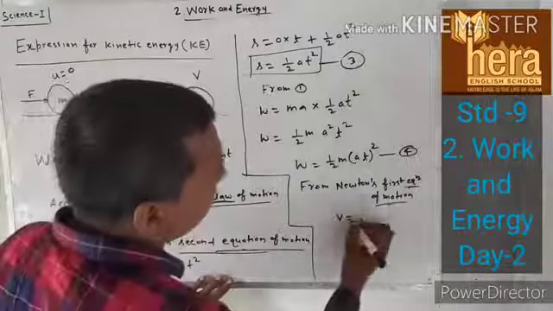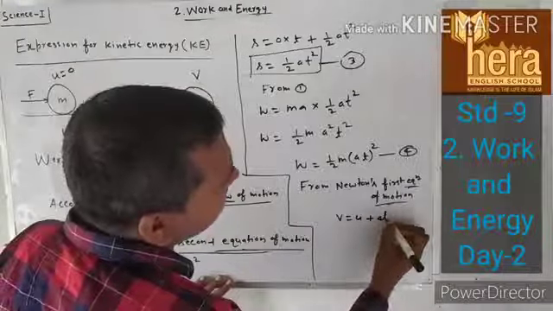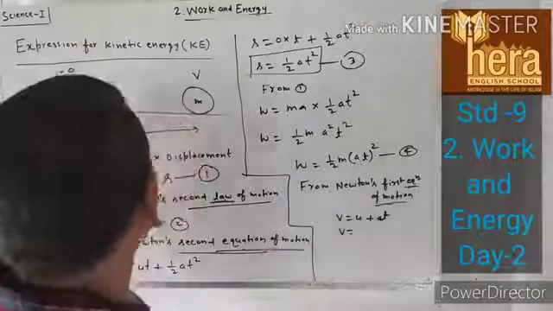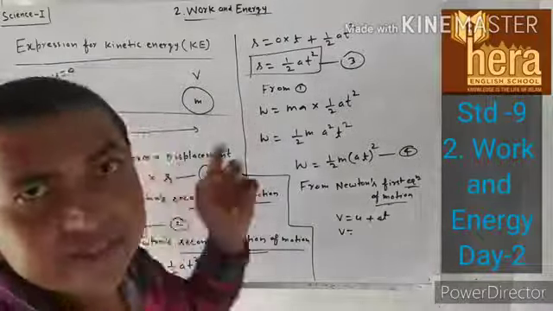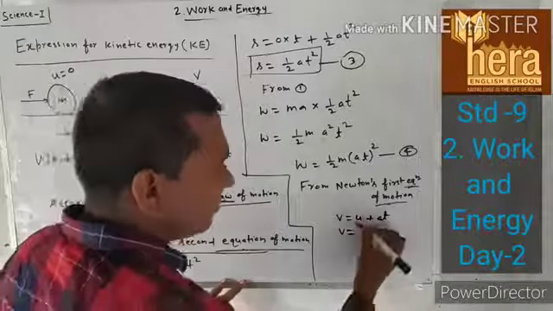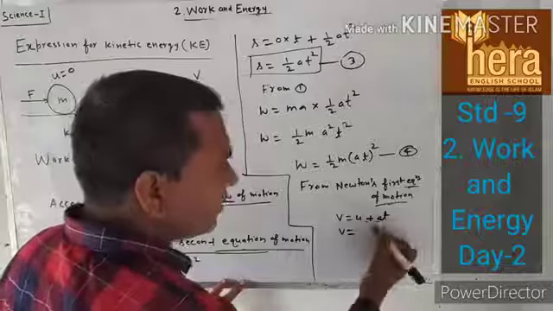That is V is equal to U plus AT. But here U is equal to 0, since initially the object was at rest. So this will be equal to 0 plus AT, that is AT.